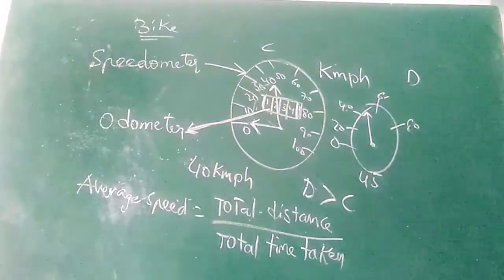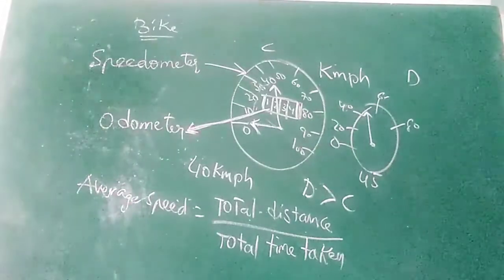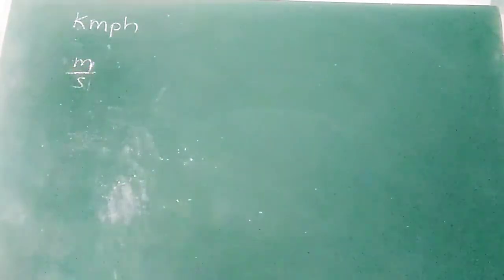And also, some conversion is there. In that conversion, if the speed is given in kilometer per hour and I need this value in meter per second, in problems this conversion will be helpful.